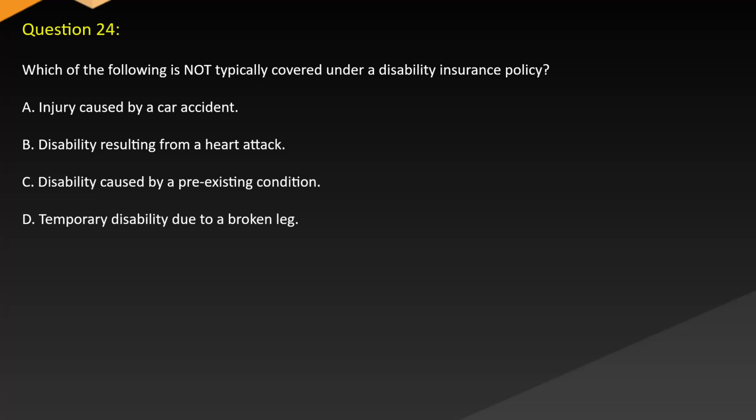Question 24. Which of the following is NOT typically covered under a disability insurance policy? A. Injury caused by a car accident. B. Disability resulting from a heart attack. C. Disability caused by a pre-existing condition. D. Temporary disability due to a broken leg.